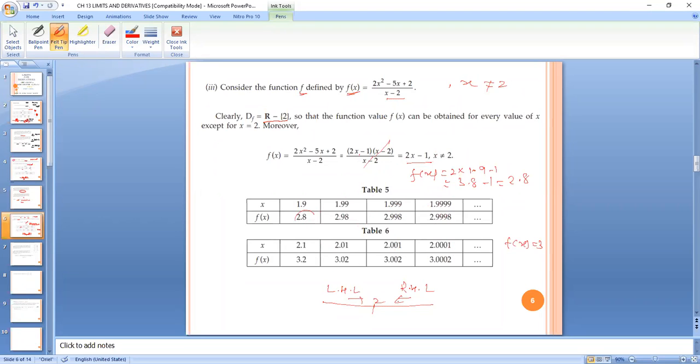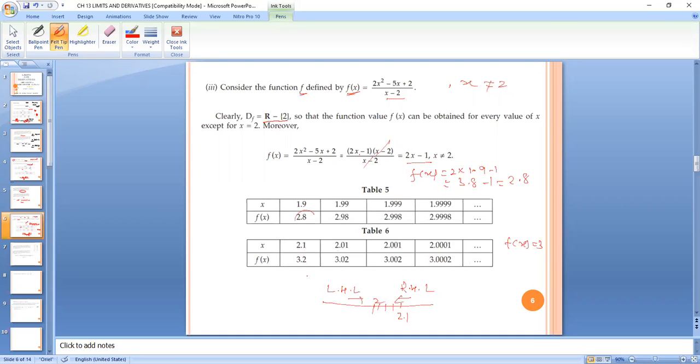Then again we check the right hand limit. First I take 2.1, then going closer, 2.01, then 2.001, then 2.0001. This way we go closer to 2 from the right side. Putting the values in 2x minus 1, we get 3.2, 3.02, 3.002.